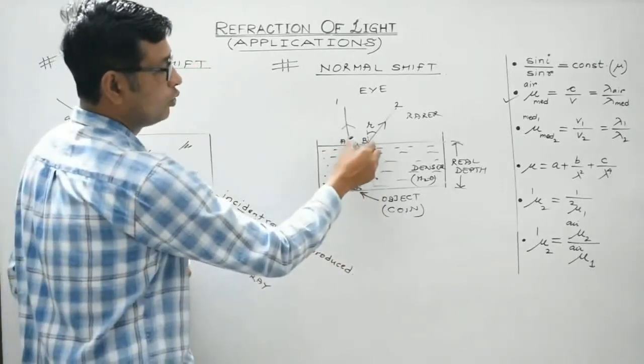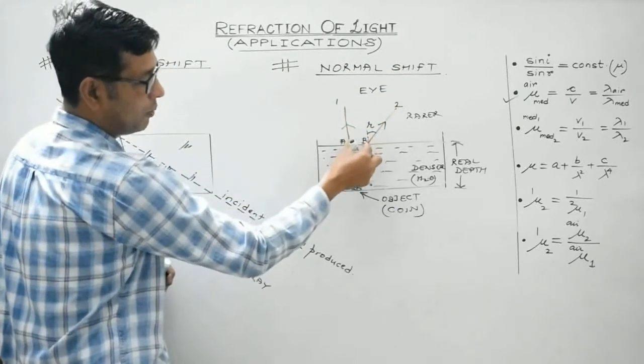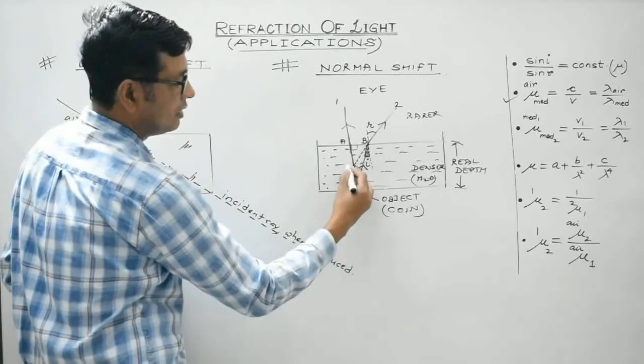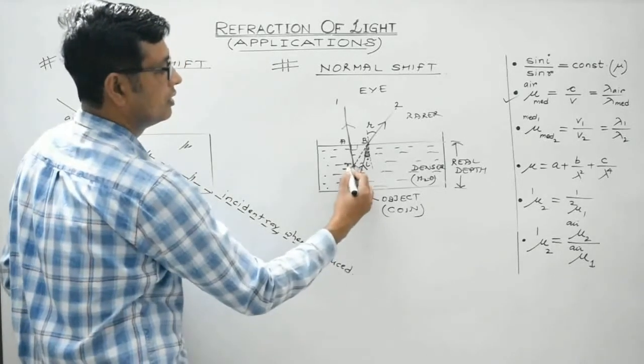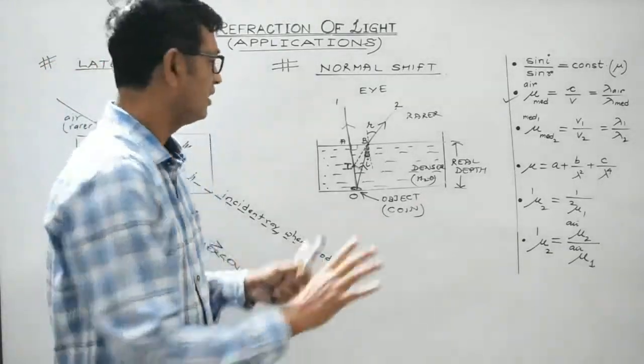So, when these two rays enter the retina of the eye, it will appear as if these two rays are coming from a point somewhere over here. So, this being the object, here its image will be formed. So, look, this is the ray diagram, right?